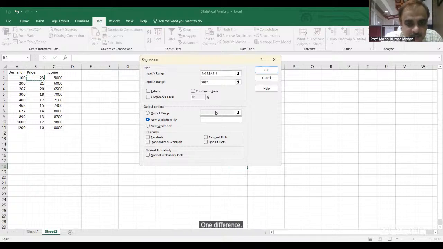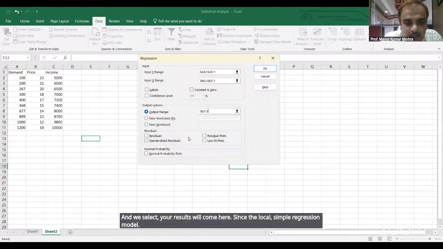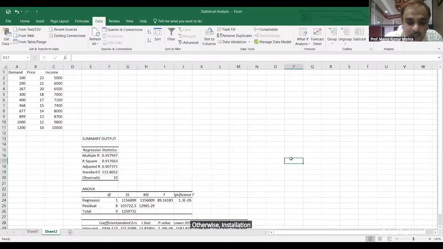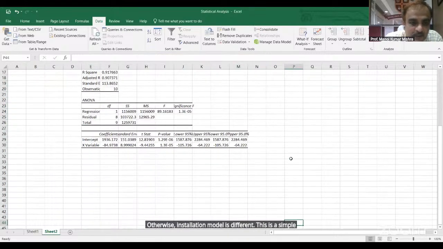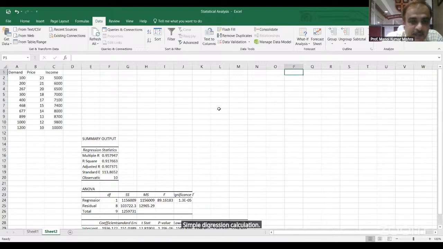Simple regression function. After that, select the output range, and your result will come here. If you want to calculate this, you can select this. Otherwise, the simple regression model will be done. This is the simple regression model. If you do the multiple regression calculation, we do like this.